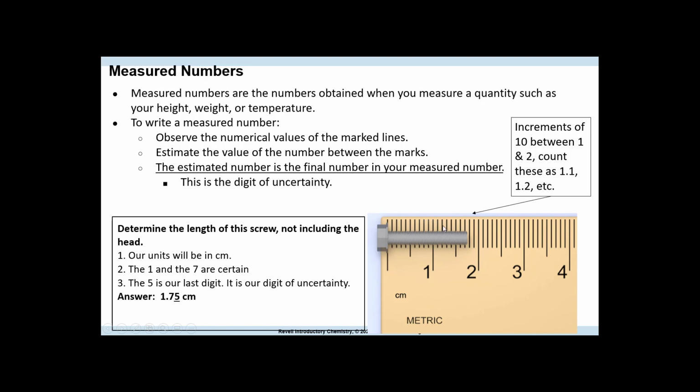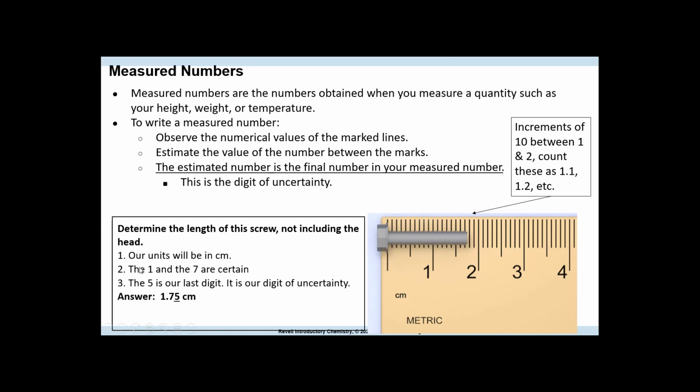So we are certain that this passes 1. We are certain it passes 1.5. We are certain it passes 1.6, and we're certain it passes 1.7. However, if you look at the screw, it's in between 1.7 and 1.8. This is where the estimated digit comes in. You might see it as something, somebody else might see it as something else. That is the digit of uncertainty.